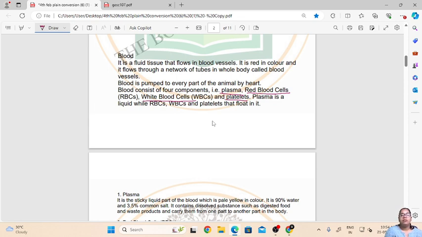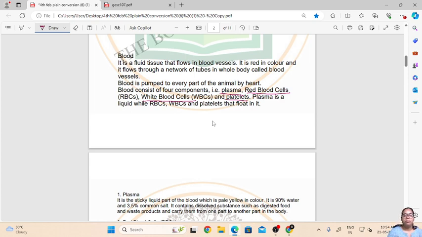Plasma is the main fluid component which holds the other three components. So plasma, red blood cells, white blood cells, and platelets together make up the blood.